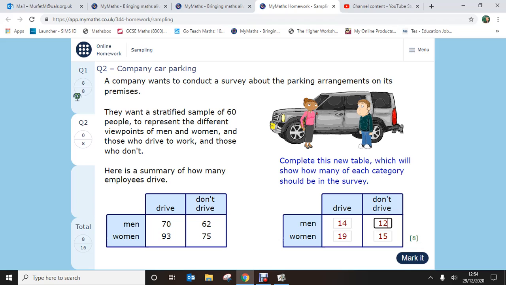So that would be who I'm going to survey. I would ask 14 of the men that drive, 12 of the men that don't, 19 of the women that drive, and then 15 of the women that don't, and that's going to give me a representative sample of each of these people. It's a sample of 60, which is divided by 5, so it's 1/5 of the whole population. I'm going to click mark it.